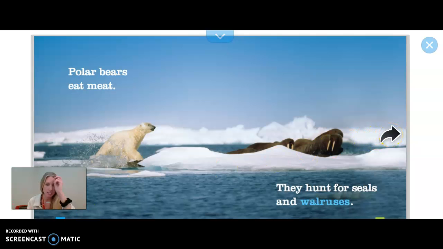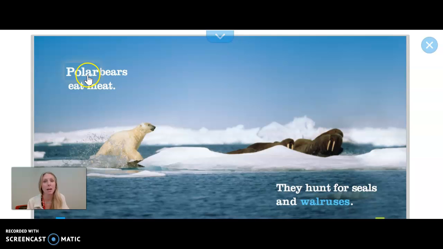It was hard to see the tree map when I did this last time, so go ahead and scroll down and you'll see an example of a tree map down below. You're going to add more details as we go through. So listen to Miss Thomas read, and then you go into Epic, log back in, and pull up the same book we read yesterday titled Polar Bears. It is under your assignments and you will see it there. Continue reading through and add to your tree map. When we're done, send me a photo of your completed tree map in Dojo. Alrighty, I'm going to read to you, follow along, and then you'll read on your own after.